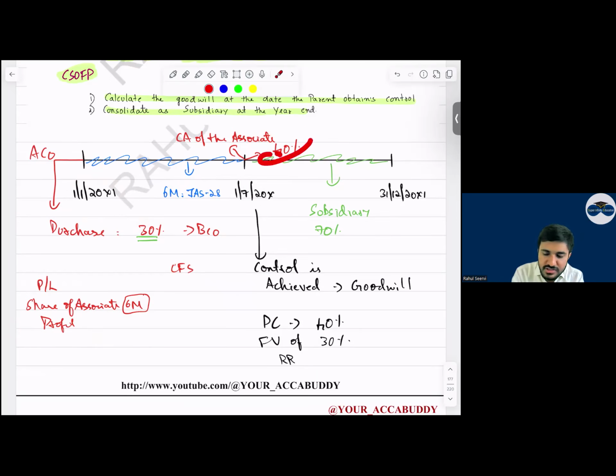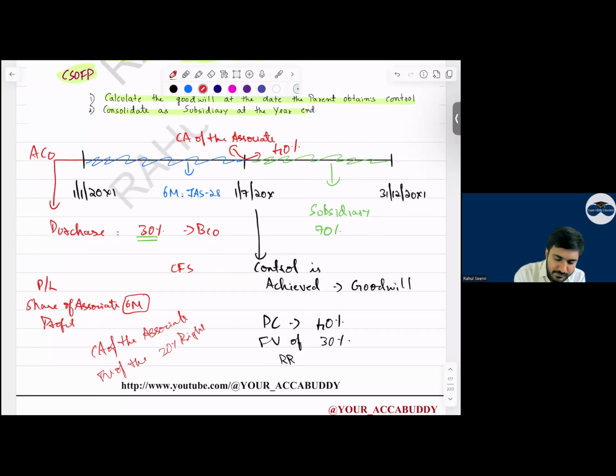When we calculate the goodwill, the purchase consideration is for the 40%. What is the fair value of the 30%? We have to consider that. How do we calculate the difference? The carrying amount of the associate, we compare with the fair value of the 30 percent. This difference, where will you recognize it? In the investing category, we will recognize it.